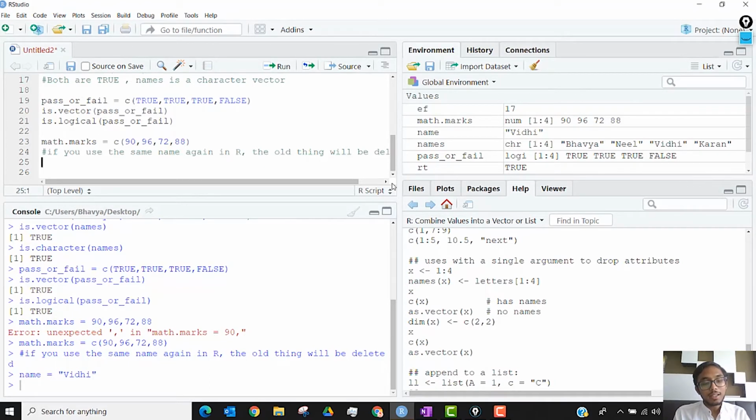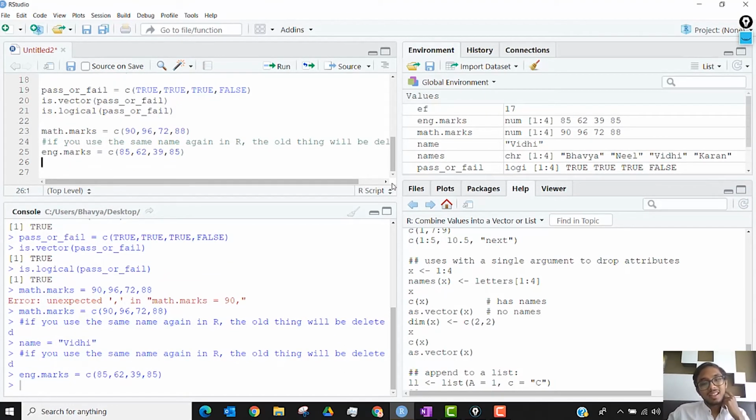Along with that, I'll give you English marks as well of the 4 students. Now we also have the English marks. These English marks and the math marks are of the same students, roll number 1 to 4 of the class.